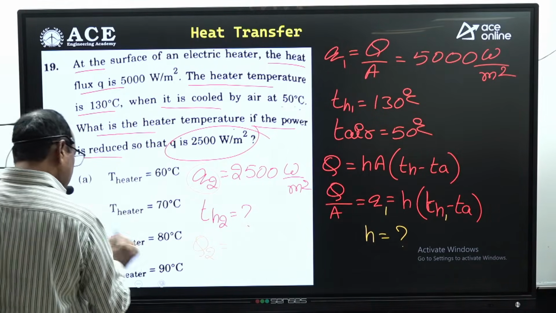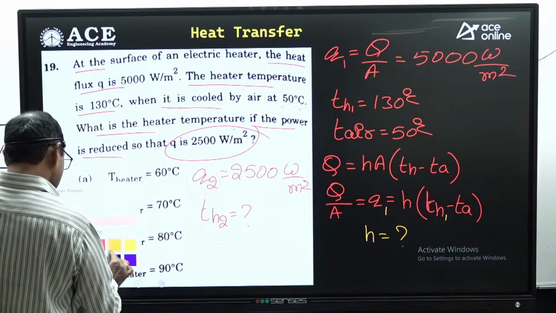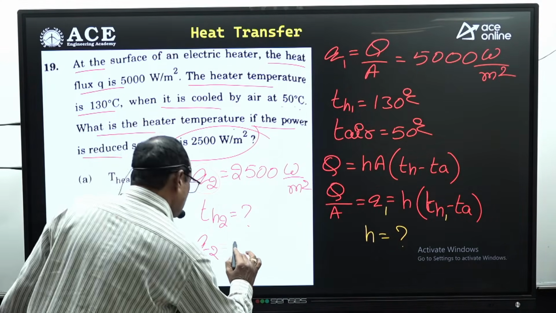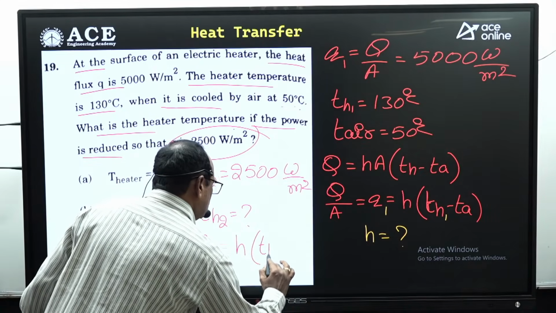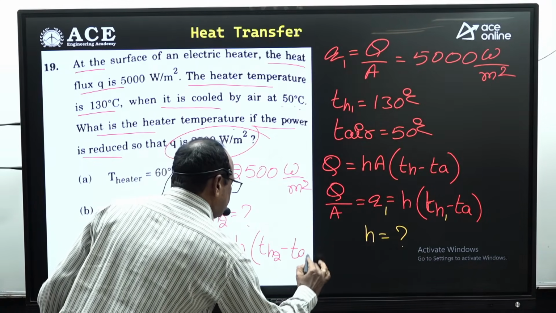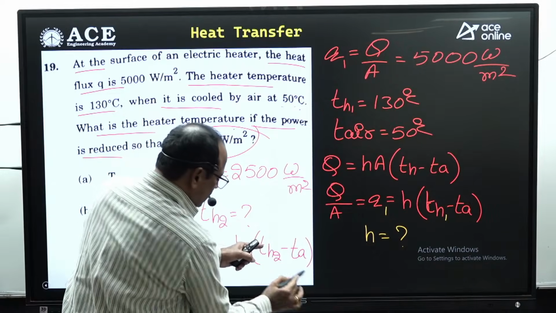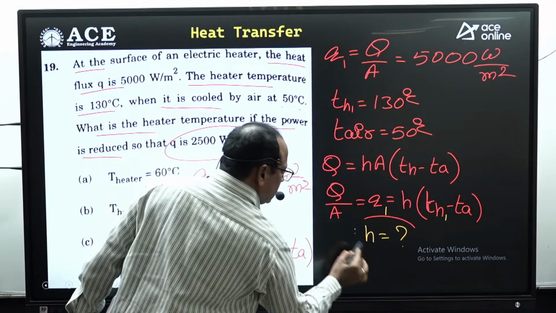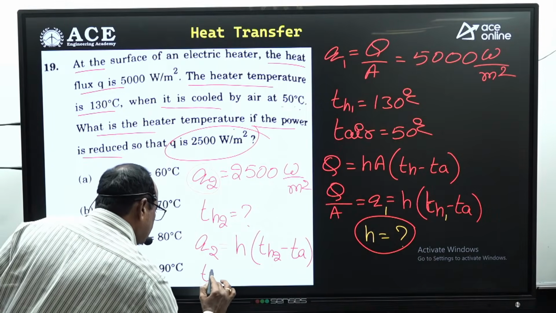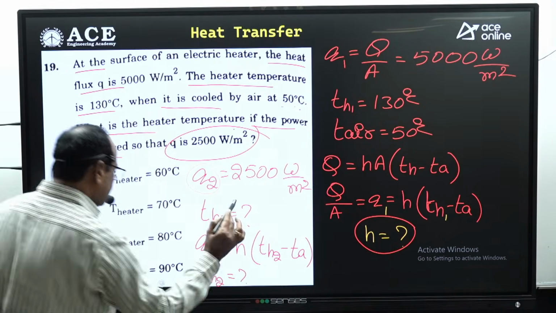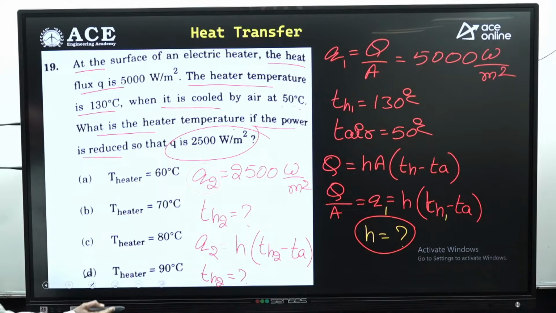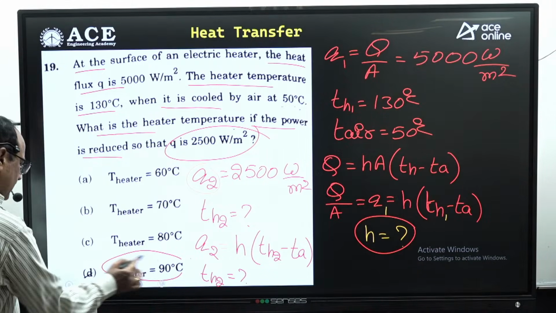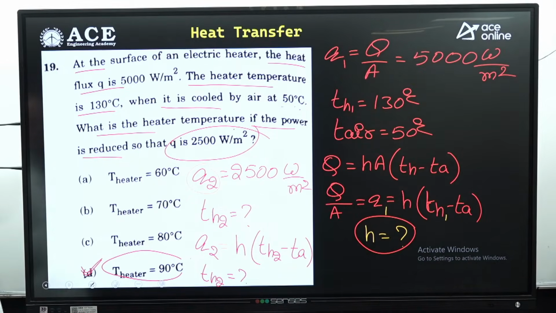Then for the second case, q2, this is the heat flux in the second case. That is not the capital Q, that should be the small q. Small q2 equal to H into TH2 minus air temperature. Since this is the temperature difference, you can substitute either in degree centigrade or Kelvin, right? Already you got the H value here. You substitute here for getting the heater temperature in the second case. Your calculator will show that, right? Otherwise you simplify it for getting the heater temperature 90 degrees centigrade. Option D is absolutely correct.